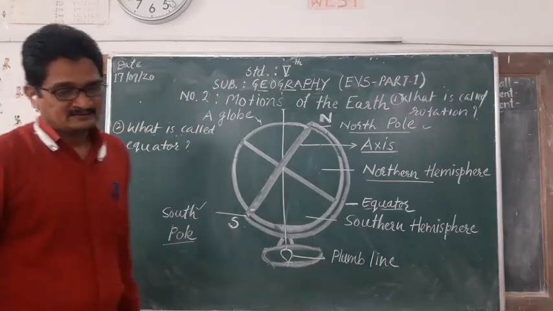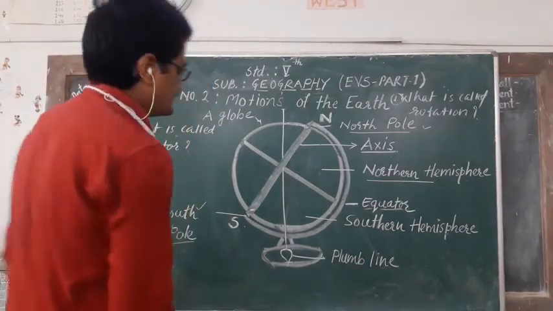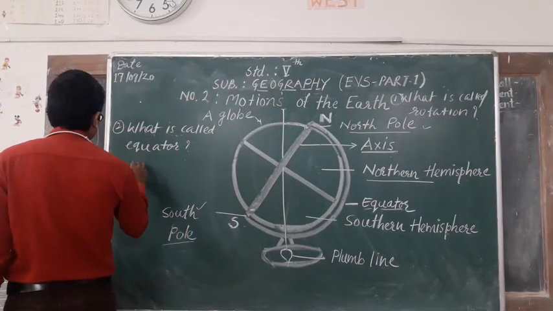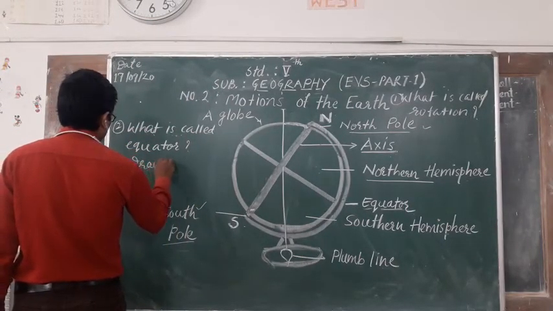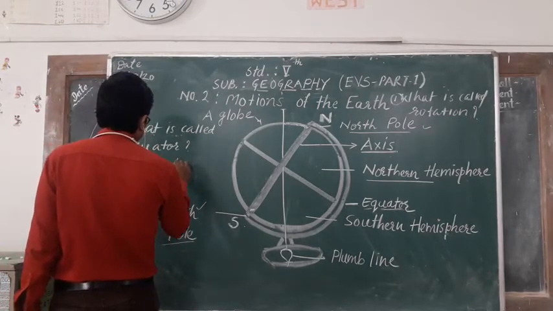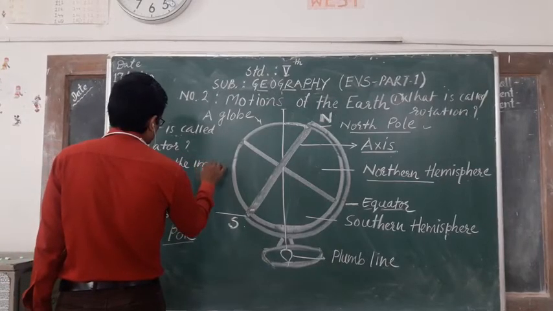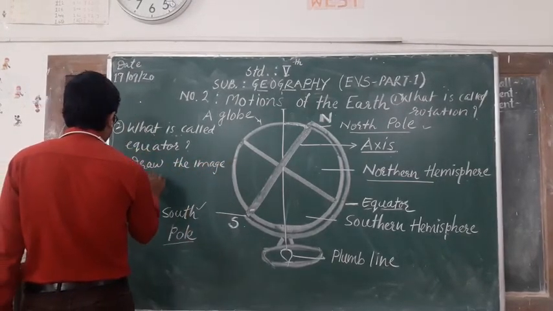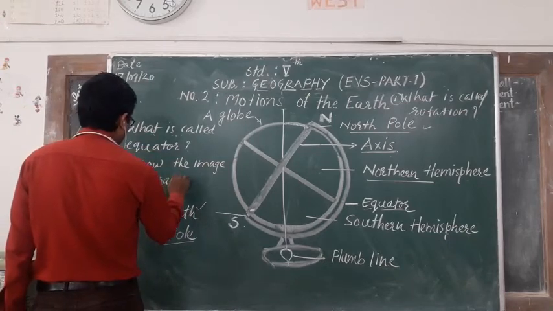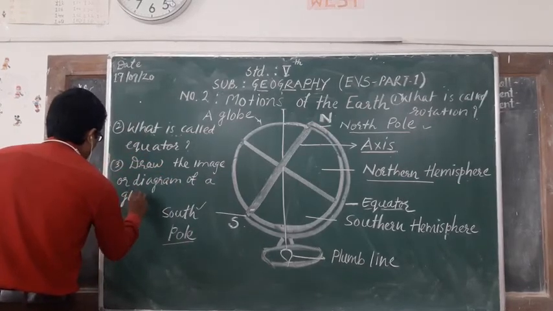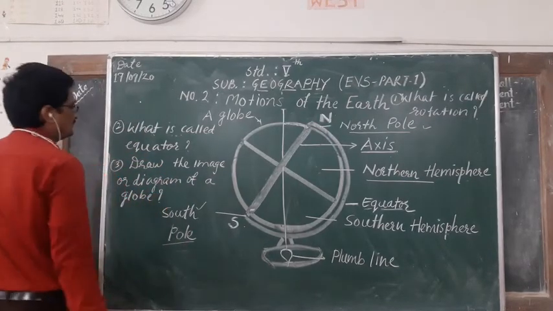Then this image: draw the image or diagram of a globe in your notebook.